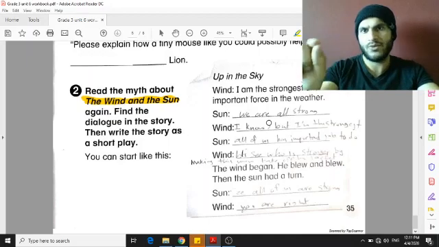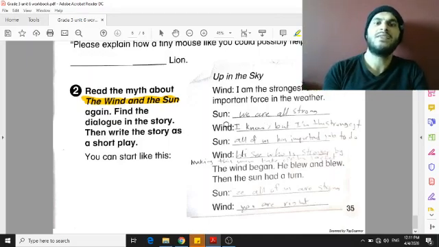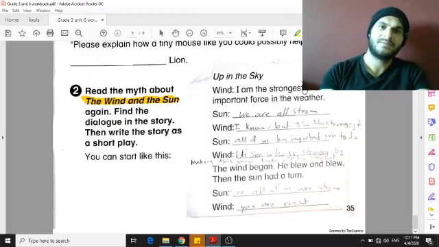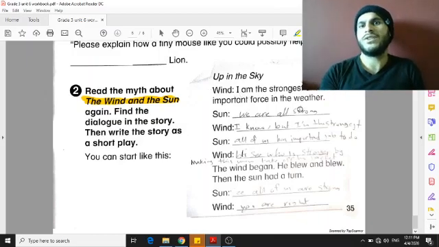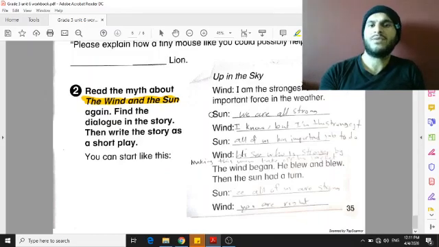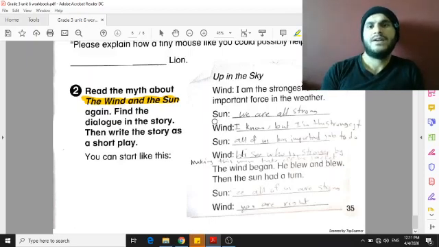But I want you to make a conversation between the wind and the sun and what happened at the end. So the wind starts with, I am the strongest and most important force in the weather. And you have to say what the sun said and keep going with your answers. This is our lesson for today.